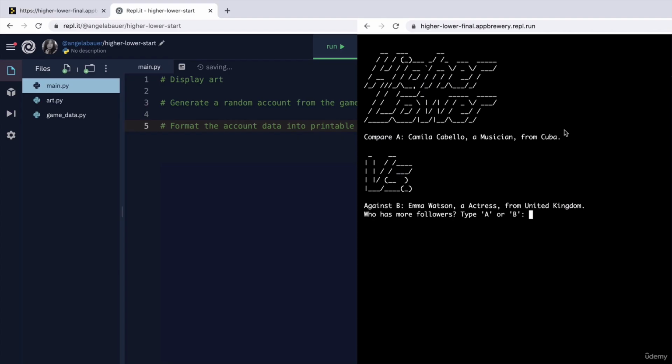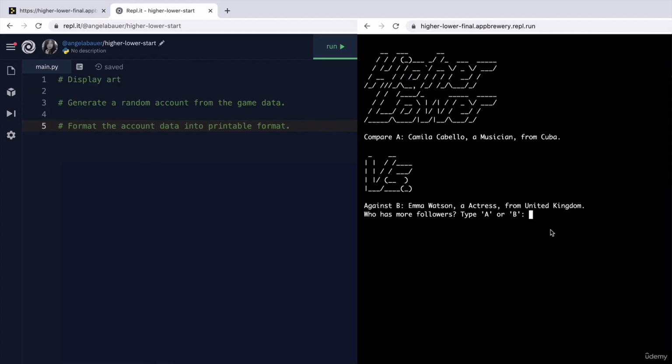Okay, so let's say we solve that and we've got A and B. Now we have to ask the user for a guess. Guess who has more followers. So that's another problem to solve.